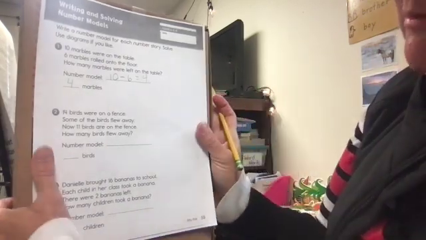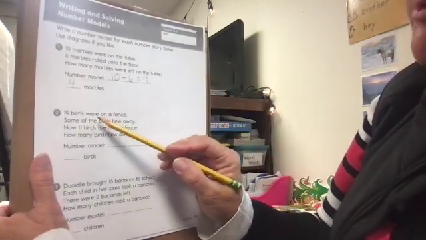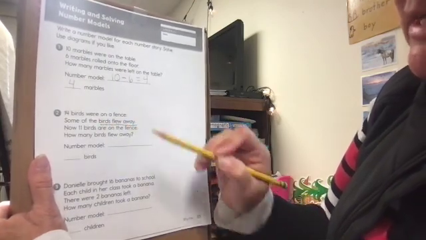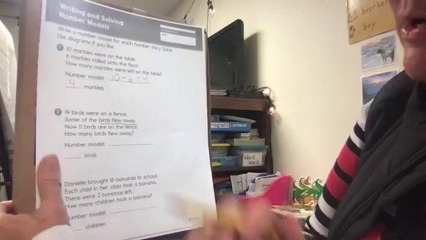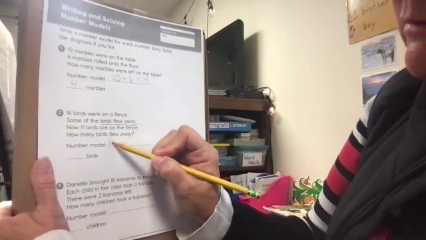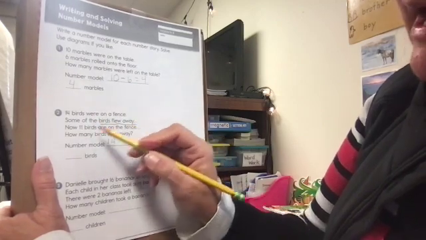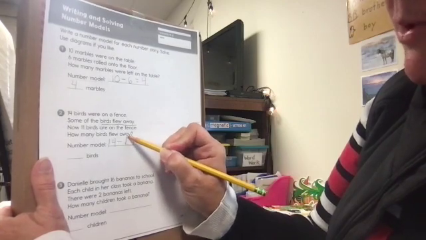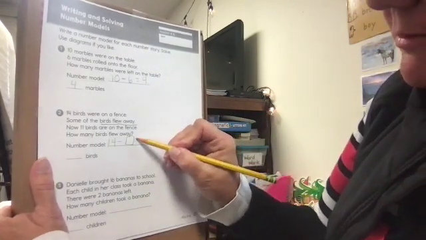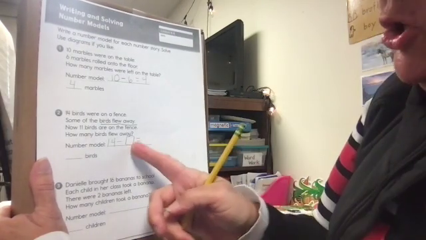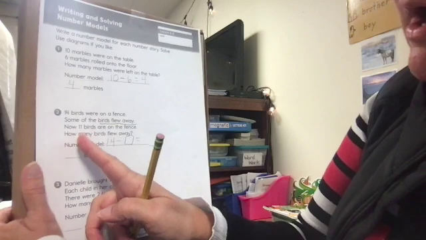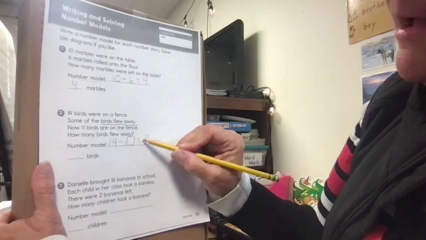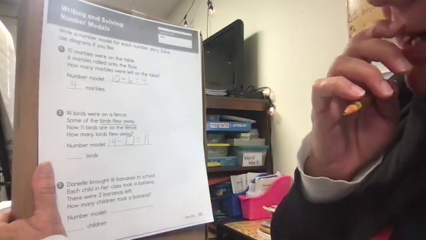So I'm thinking I'm going to start with my biggest number, and this is a subtraction because the birds flew away. That tells me that my number is probably going down. So I'm going to start with 14. Some of the birds flew away. I don't really know how many flew away, so I'm going to put my little box there because I'm not exactly sure how many birds flew away, but now I have 11 birds. Okay? I know my answer is 11 for my number model.